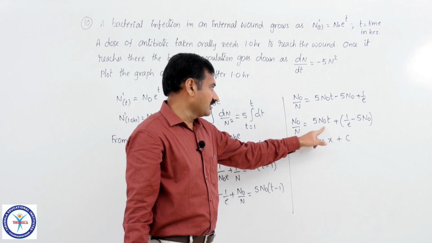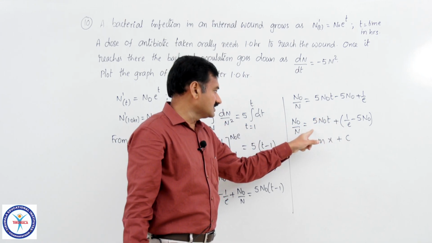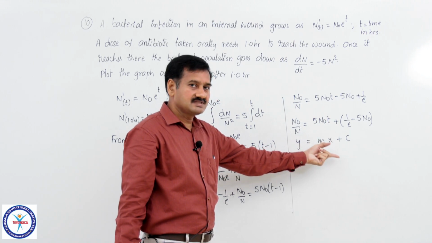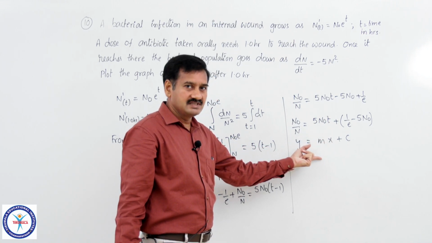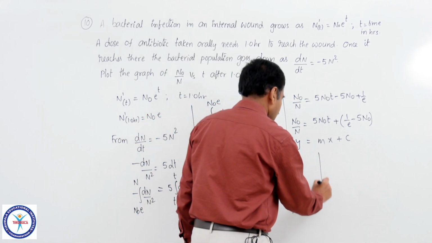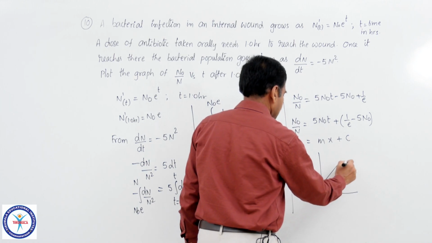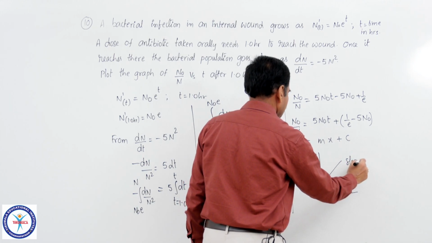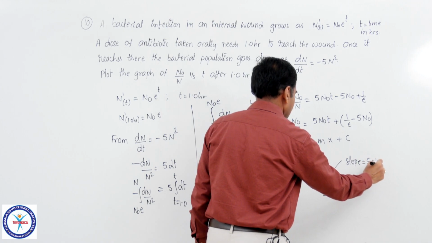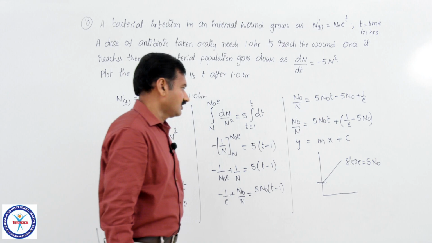Slope is equal to 5 n naught and this is intercept on y axis. As this equation is following y is equal to mx plus c, and y equal to mx plus c is the equation of straight line, the graph plotted must be of this shape, and slope of this line is equal to 5 n naught and this is intercept on y axis, 1 by e minus 5 n naught.